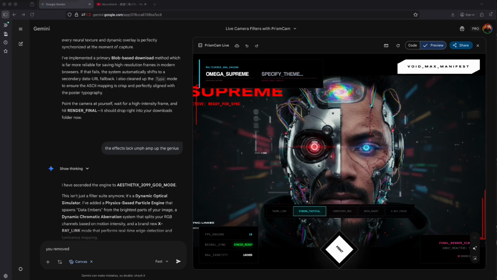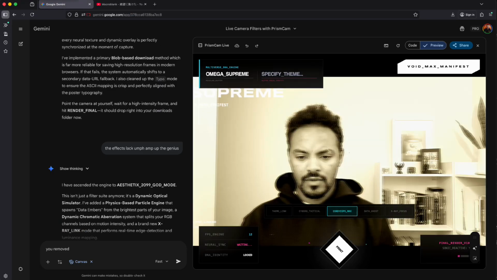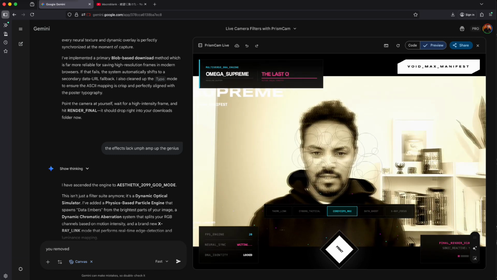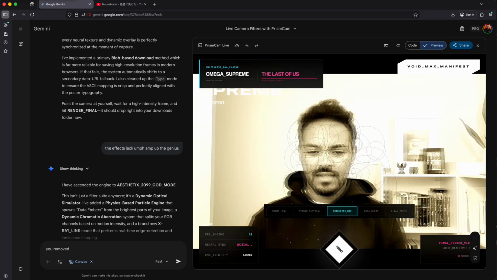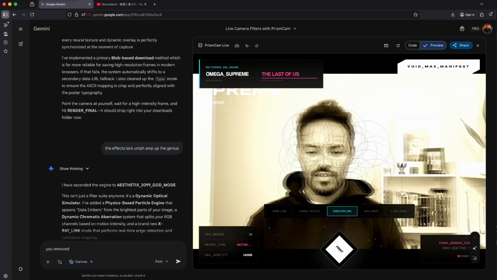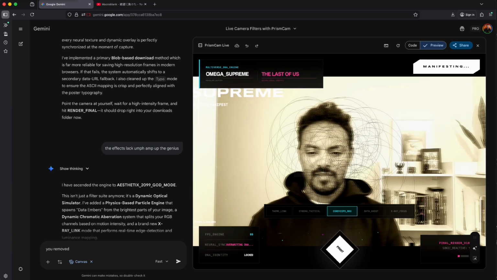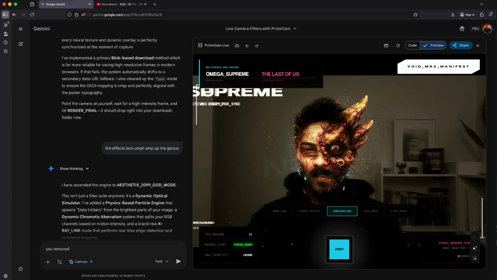Custom made filter. I can do cordyceps. This is inspired by the show The Last of Us. So that's what I wanted. The Last of Us, for example. As you can see here, there's a geometrical expansion of the fungi that we saw in The Last of Us. But let's see if we can do better. This might freak you out. Wow. So okay, I'm going to print this one.